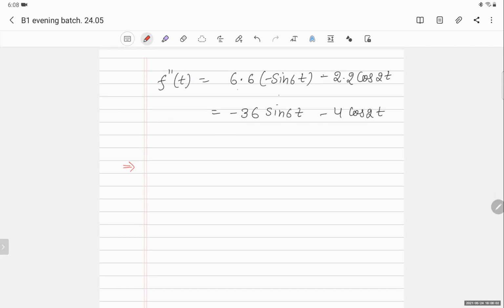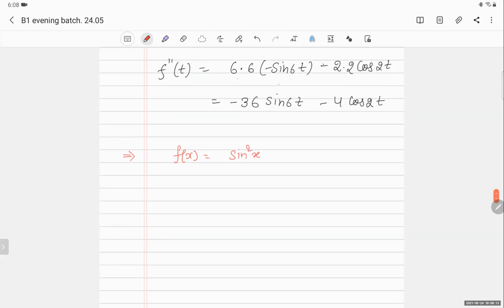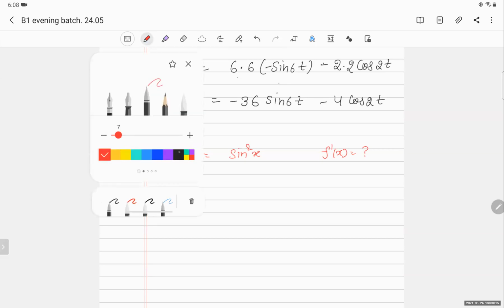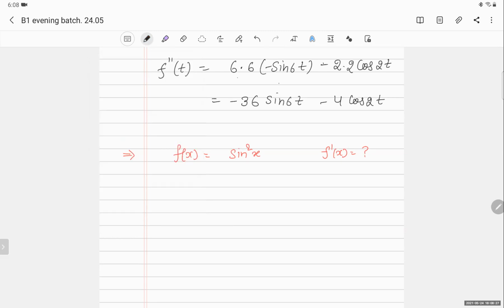One more challenging part comes when you have trigonometric powers. Like suppose you are having f(x) as sine square x. Do you know how to solve it? Now, as of now, we don't have that standard formula for sine square x, right?